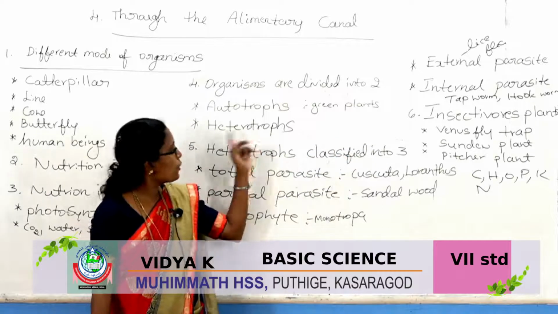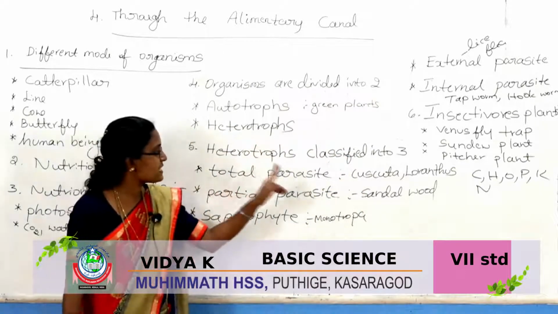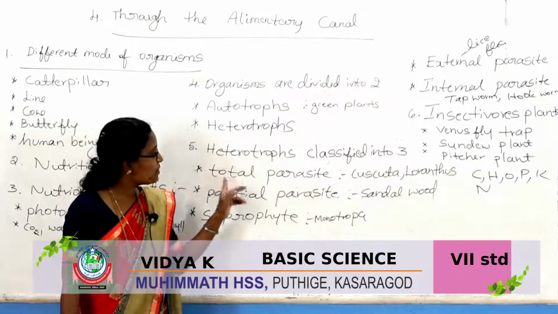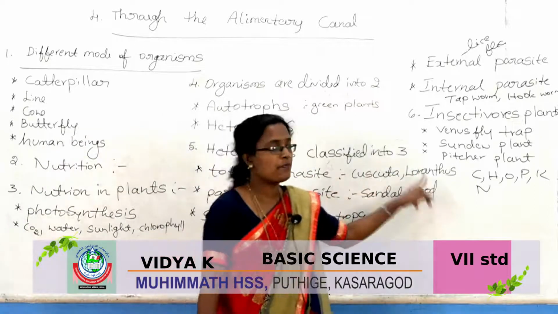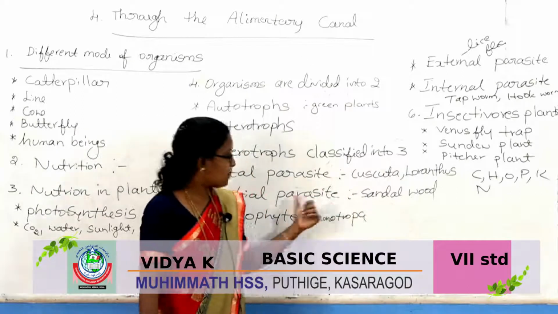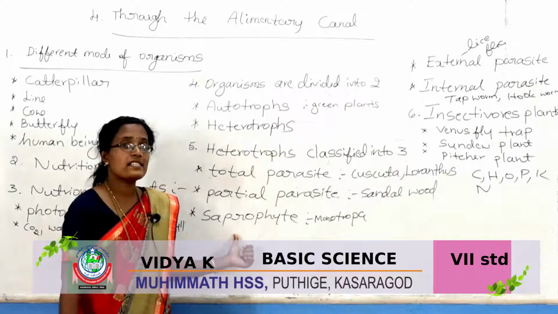Heterotrophs are again classified into three types: total parasite, partial parasite and saprophytes. Examples for total parasite: Cuscuta and Loranthus. Example for partial parasite: sandalwood. Next, what are saprophytes?